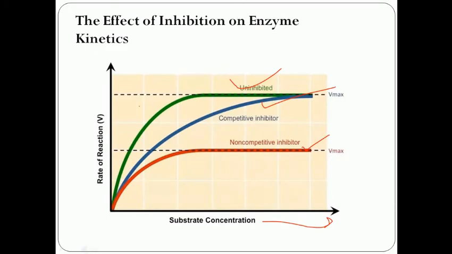One question is very common: is Vmax altered? It is not altered by competitive inhibitors, and with non-competitive inhibitors Vmax is lower. So always remember that the competitive inhibitor does not alter the Vmax, the maximum velocity of the reaction, while the non-competitive inhibitor reduces the Vmax.